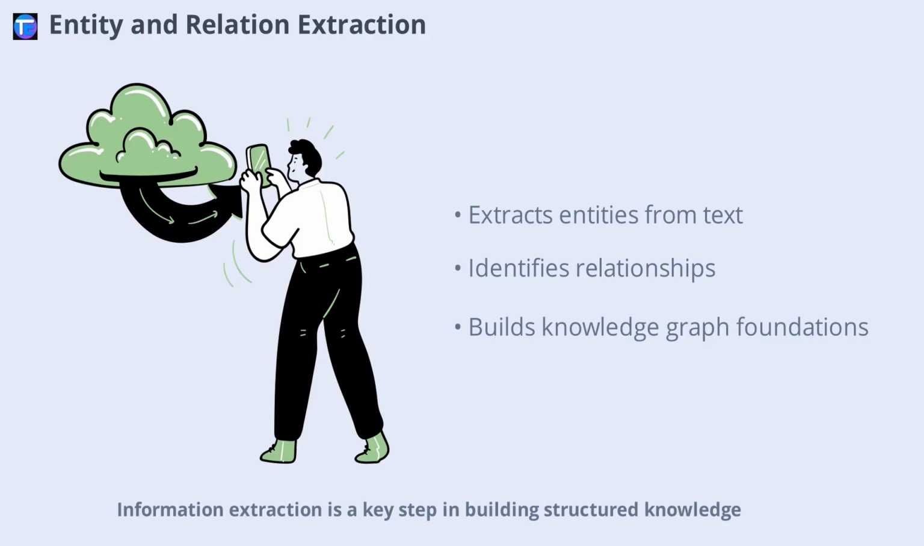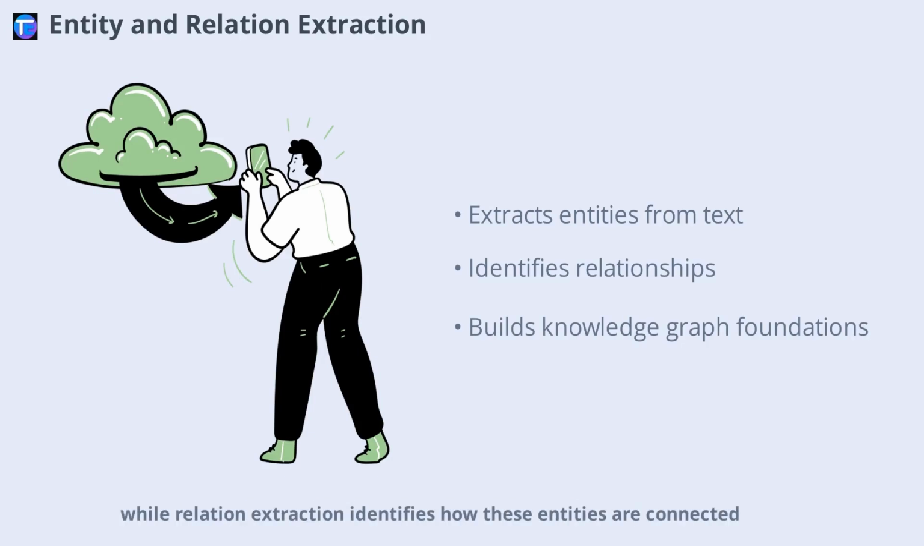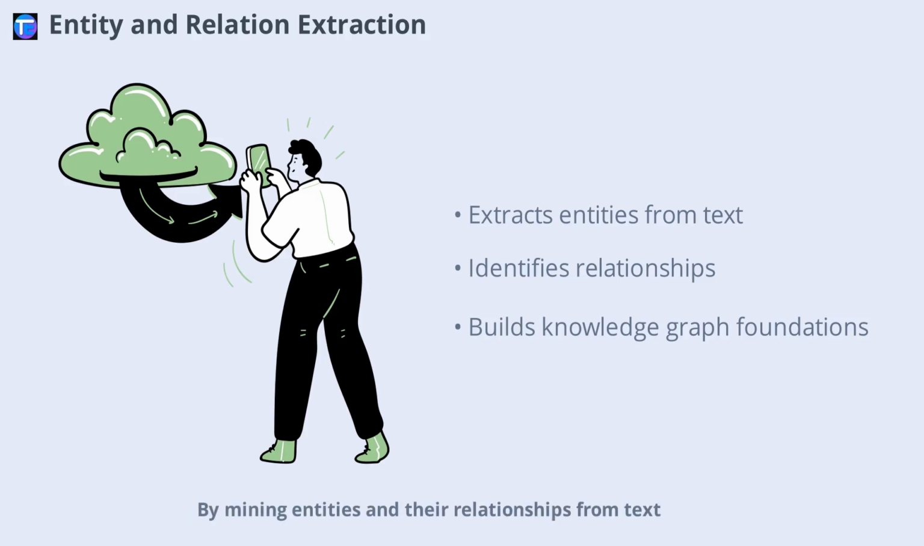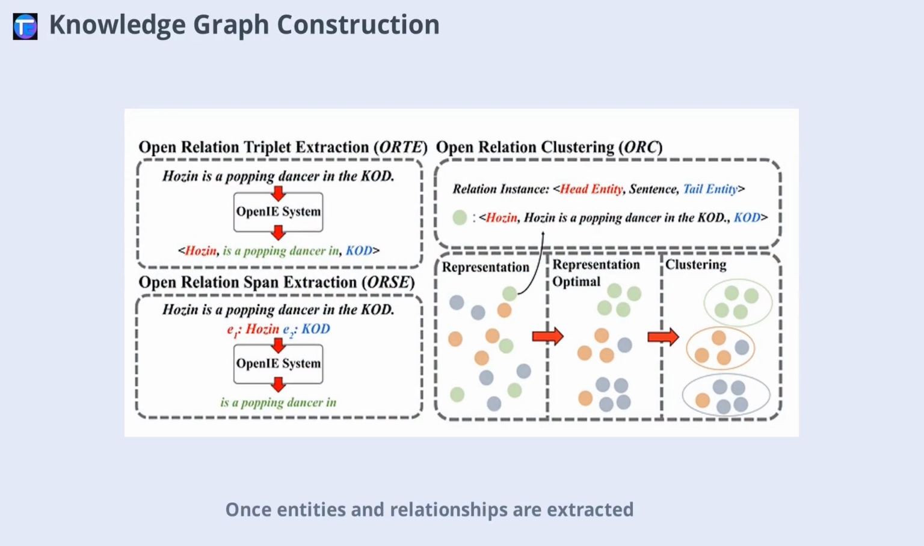Information extraction is a key step in building structured knowledge. This process focuses on identifying real-world entities and the relationships between them, which are essential for constructing knowledge graphs. Techniques like named entity recognition, NER, and fine-grained entity typing, FET, help extract and categorize entities, while relation extraction identifies how these entities are connected. By mining entities and their relationships from text, we create the building blocks for a robust knowledge graph that can support complex reasoning tasks.